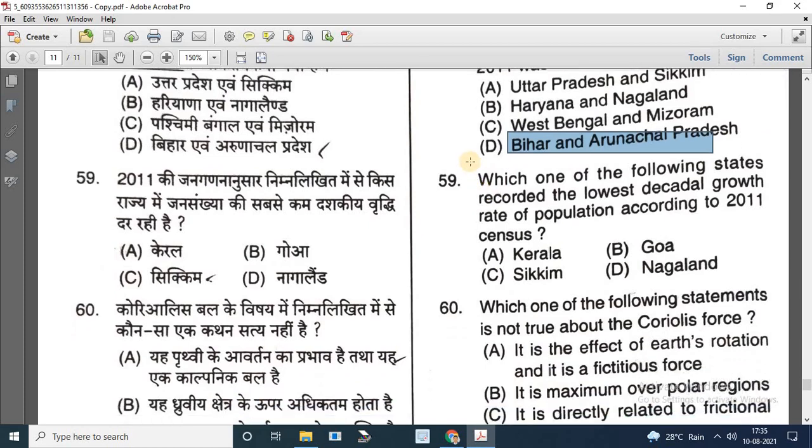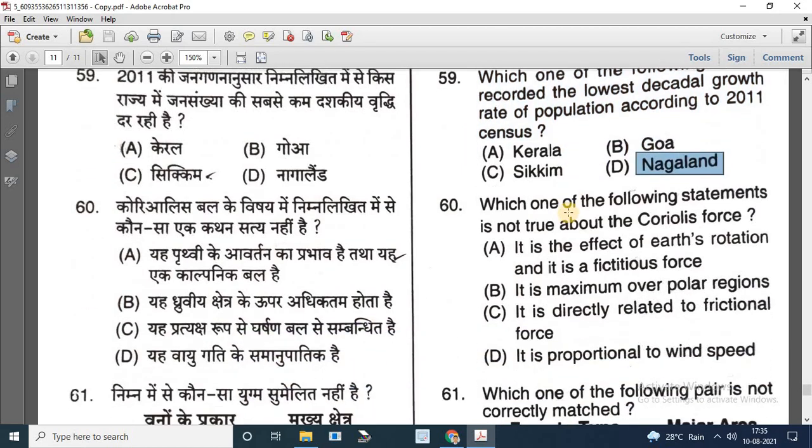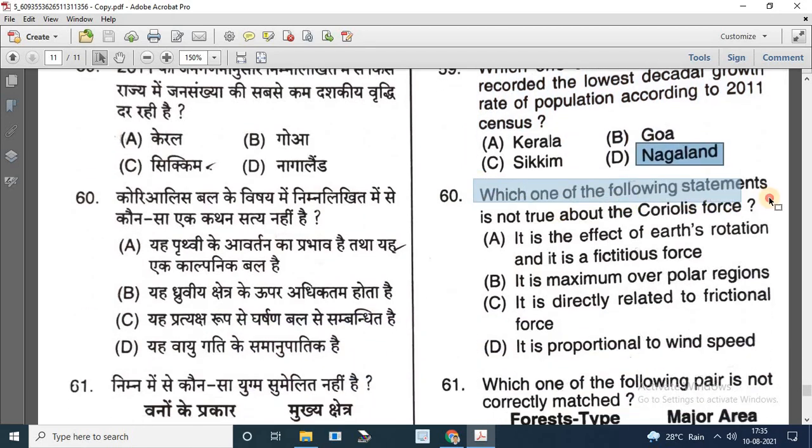Question number 59. Which one of the following states recorded the lowest decadal growth rate of population according to 2011 census? Options are Kerala, Goa, Sikkim and Nagaland. So the correct answer is Nagaland. Question number 60. Which one of the following statements is not true about the Coriolis force? Options: A, it is the effect of earth rotation and it is a frictionless force. So it is correct about the Coriolis force.